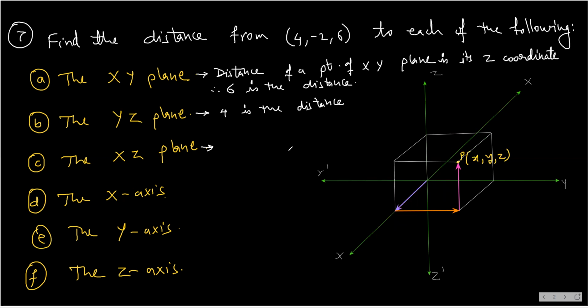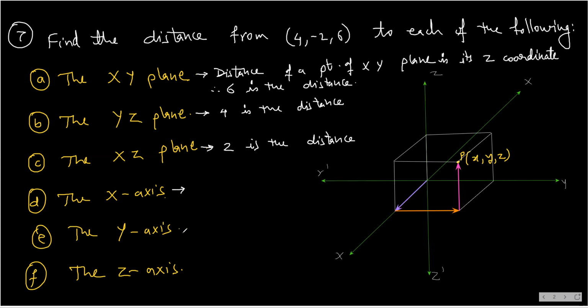But you know, distance cannot be negative. Distance is always positive. If you have a negative number, you ignore that negative sign. So the distance is 2.